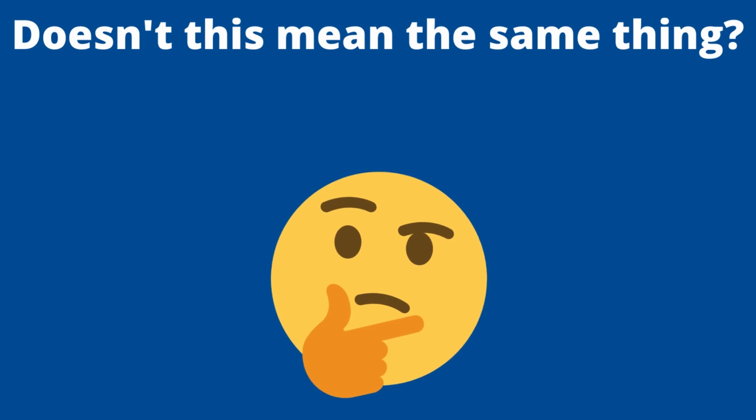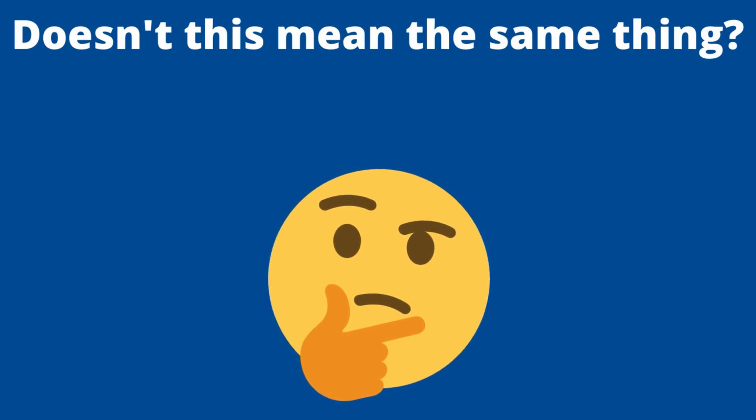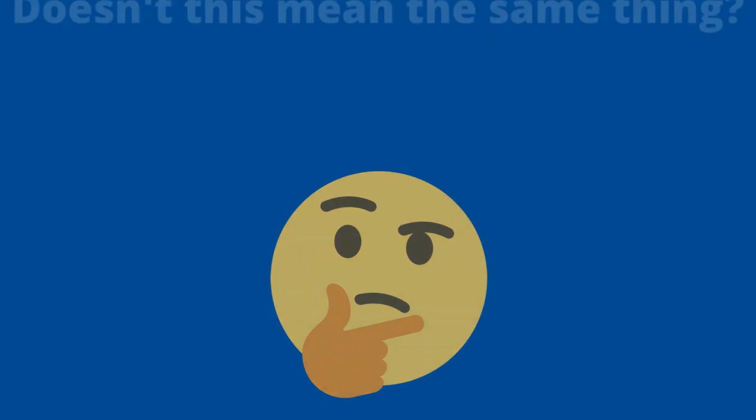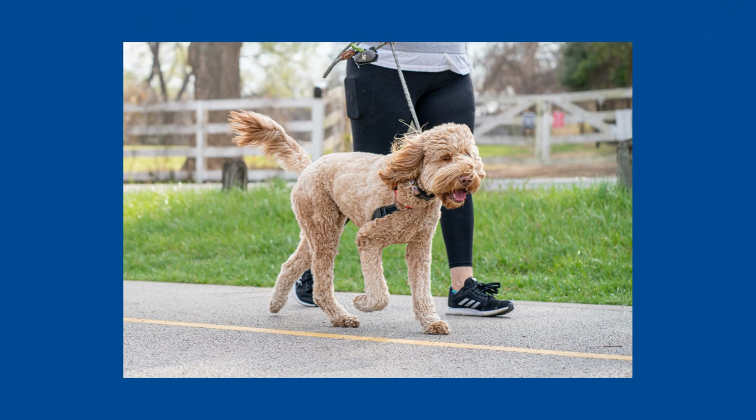And like I've been mentioning before, doesn't this mean the same thing? You might be asking yourself that. And yes, technically the meaning is the same, right? Or you're trying to express a similar meaning, but there is a slight difference in it. And the way you want to think about it is how you're emphasizing the subject in your sentence. So if you really want to emphasize that you are the one walking the dog, you would say, I walked the dog today, right? You're really saying, I'm the one who did it. Maybe you're having an argument with your family members and they're like, who walked the dog? I did, right? You really want to emphasize that.